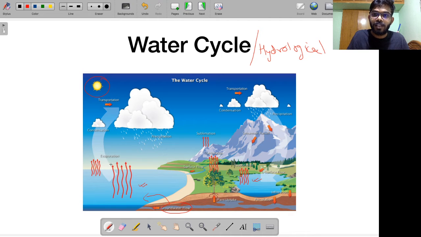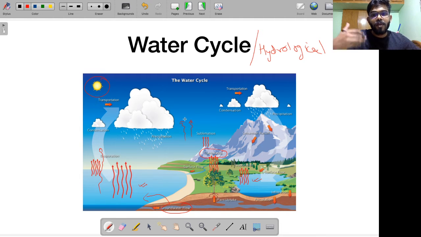So warm air rises. Why does warm air rise? I will tell you in the next class when we discuss class 7 NCERT, right? So water vapor is rising above. Similarly, you see water is being lost as water vapor through the process called transpiration. From here also, glaciers are melting and getting converted to water and ultimately into water vapor. So these are various ways in which water vapor is released into the atmosphere.